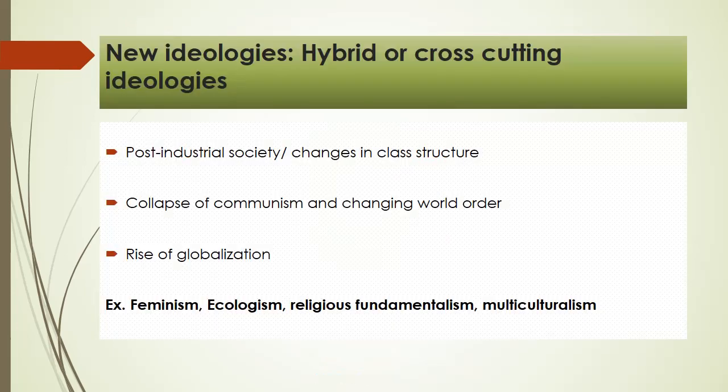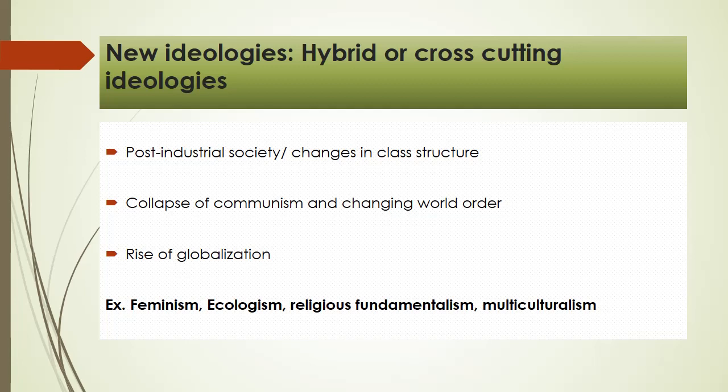There is again another understanding of ideologies that is considered as hybrid ideology or cross-cutting ideology. So apart from communism, conservatism, liberalism and fascism, there are different ideologies which emerged during the globalization period, during the 1980s and 1990s. What are those ideologies? For example, liberal conservatism, democratic socialism. Michael Freeden says that the traditional or conventional ideologies somehow change. So there was an emergence of different kinds of ideologies which take a few things from each ideology.